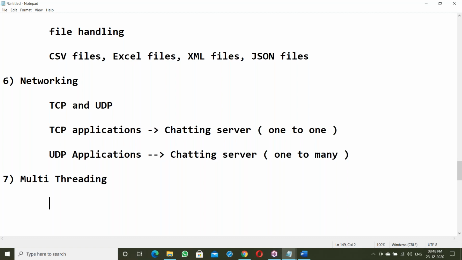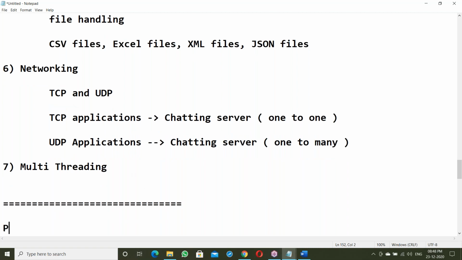So: developing multiple threads, how to maintain synchronization between threads, how to resolve deadlock situations, and all those concepts. After finishing this, next is the final topic, part 4.